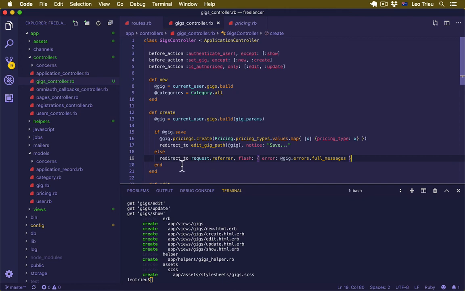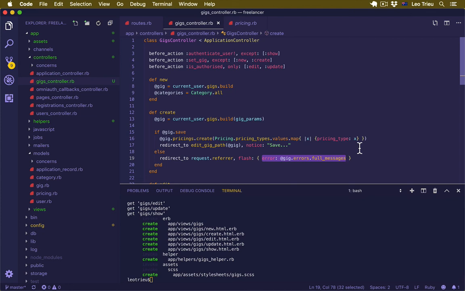So basically we just redirect to the current page, and we're going to display the flash message. Normally I'm going to use the flash with error full messages in the development mode to see what went wrong exactly. When you go to production, obviously you should have something like, hey, something went wrong, or something friendly. Okay, so the controller is now ready.